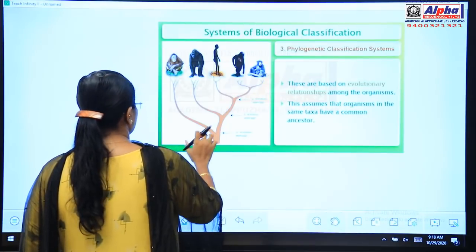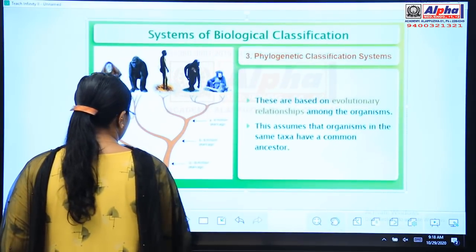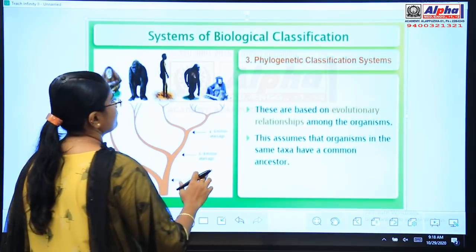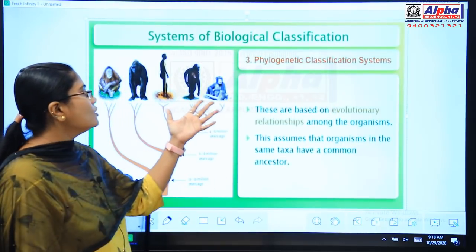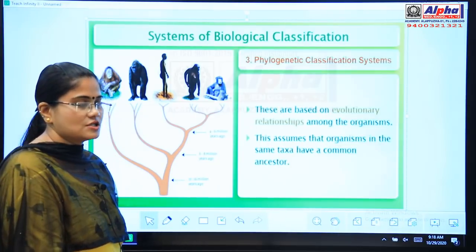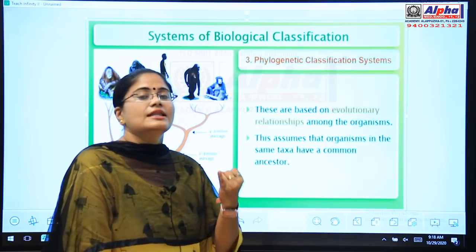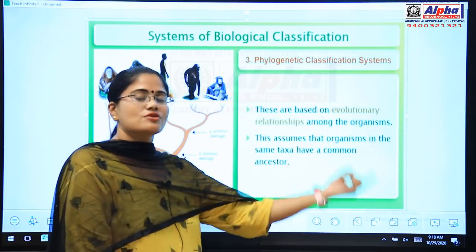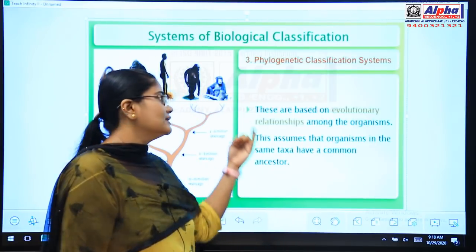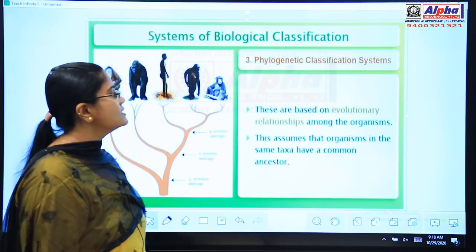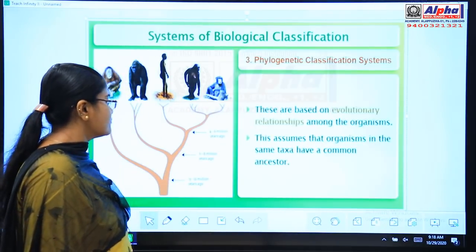And similarly, the third system of classification is the phylogenetic classification system. So far we studied the artificial system of classification, then the natural system of classification, and finally the third classification system is the phylogenetic system of classification.